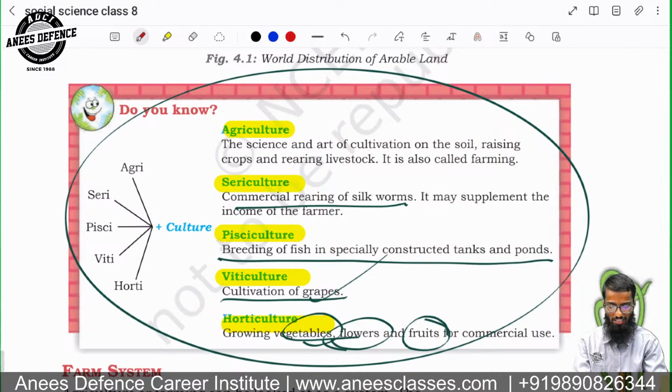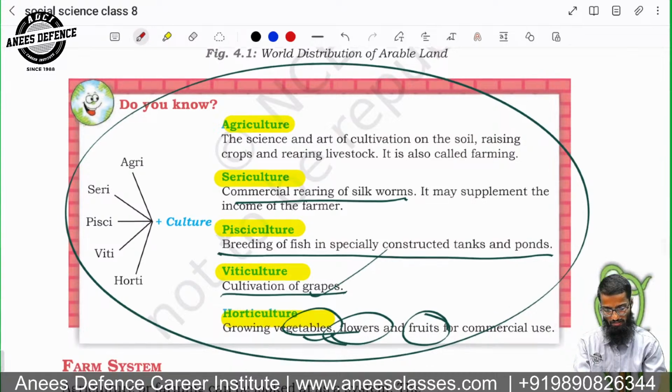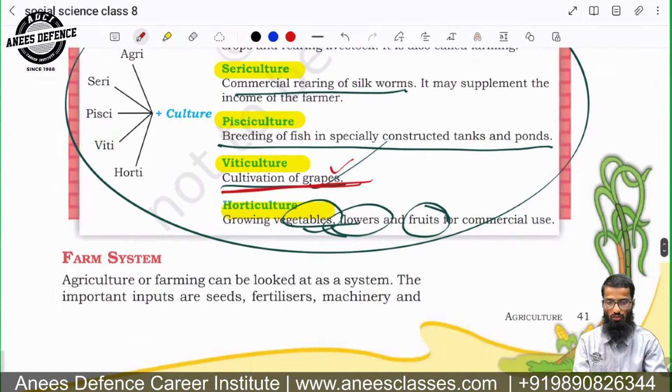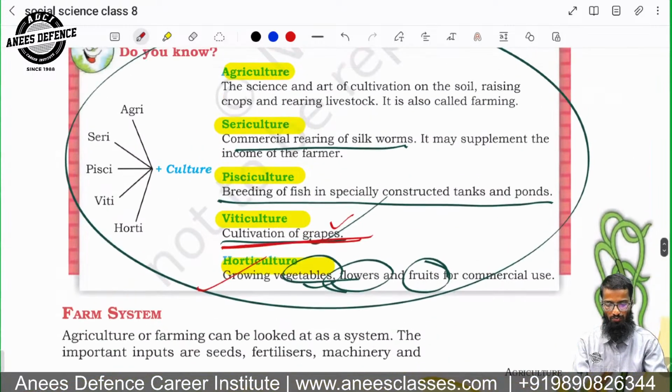Viticulture is the cultivation of grapes. You can see on your screen, the cultivation of grapes is called viticulture. What is horticulture? Growing of vegetables, flowers, fruits, etc. is horticulture. This was the NDA 2023 question. Remember that.